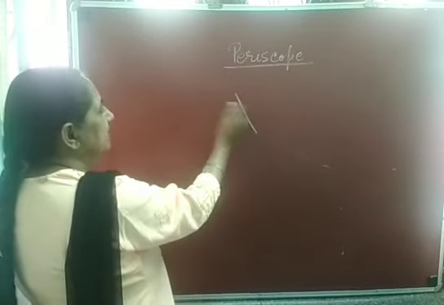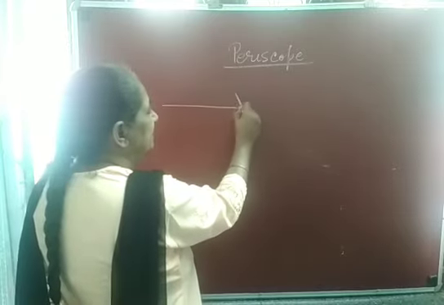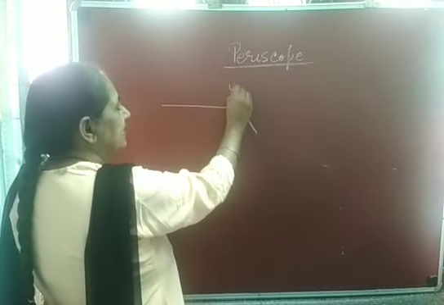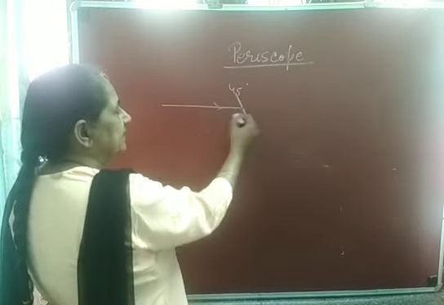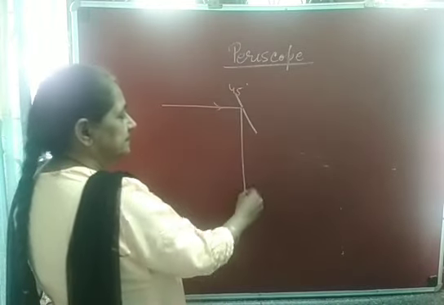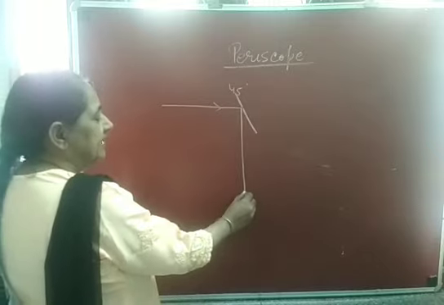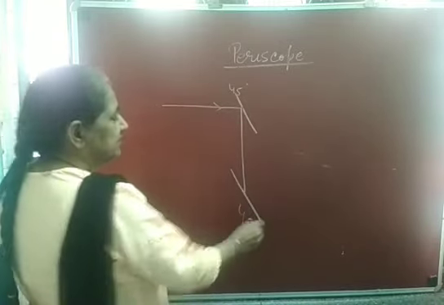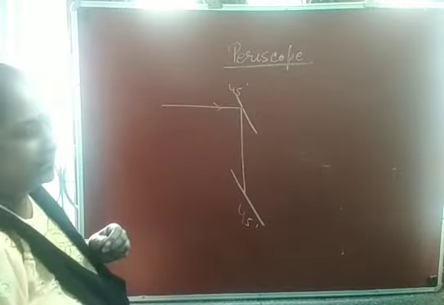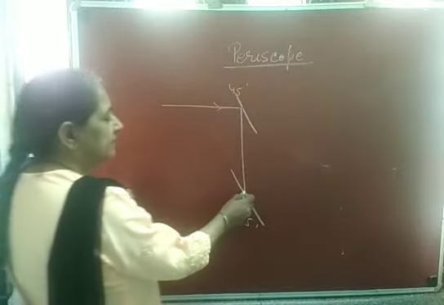For the first mirror, you see when light strikes on the first mirror, it is inclined at 45. When light falls on this mirror, it reflects back. This reflected light again falls on the second mirror, which is again inclined at 45 degree, and then again it will reflect back.